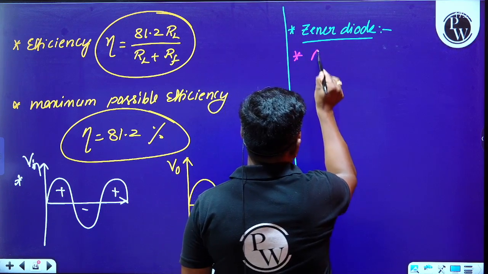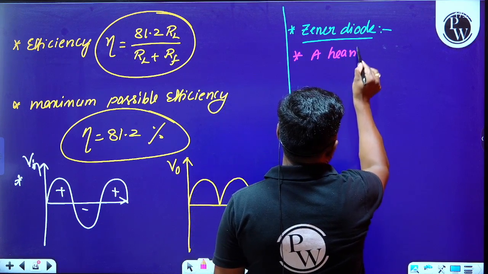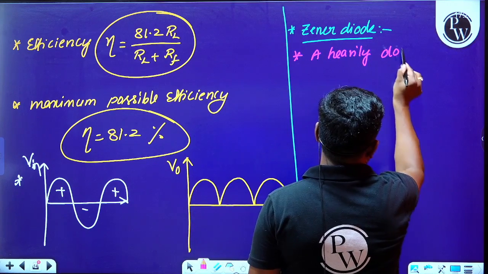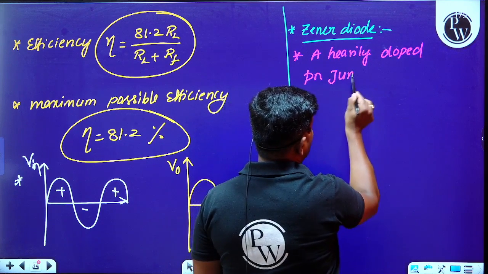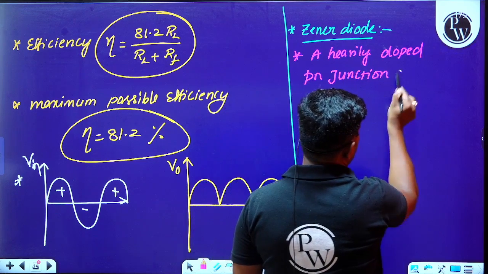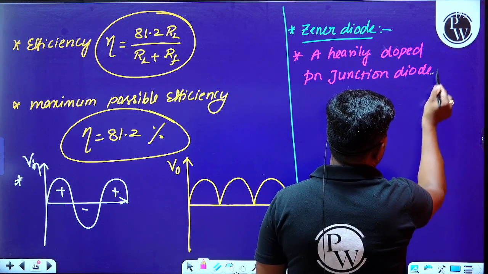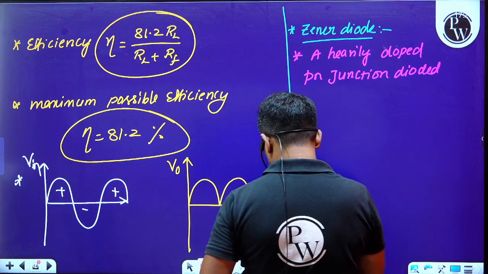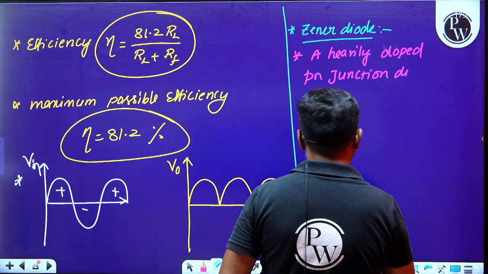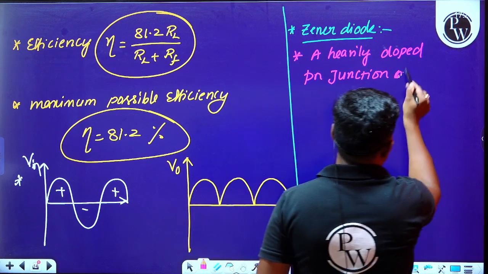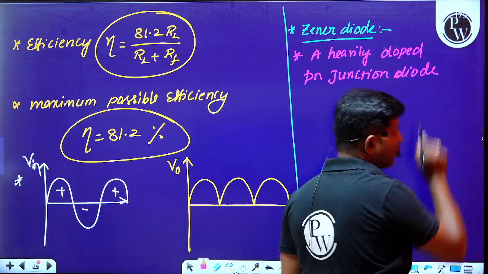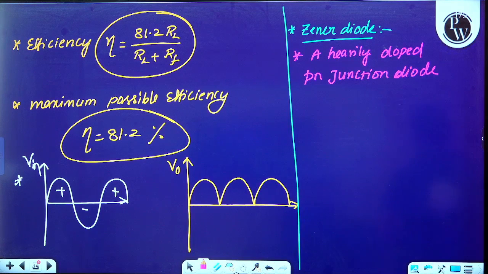So what kind of diode is a Zener diode? A heavily doped PN junction diode. Please have a look here.